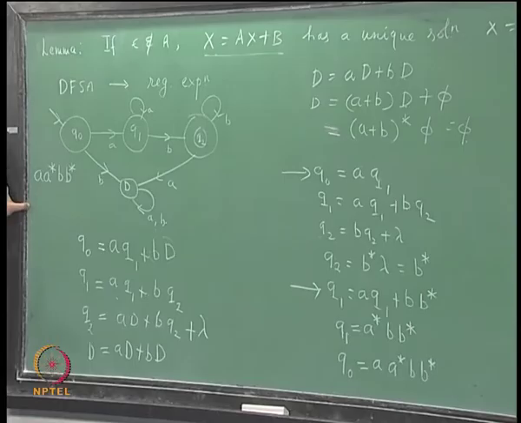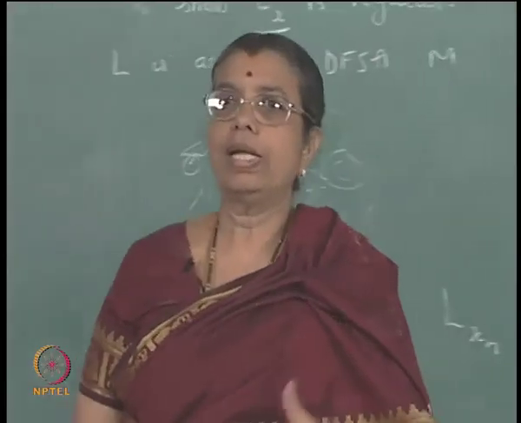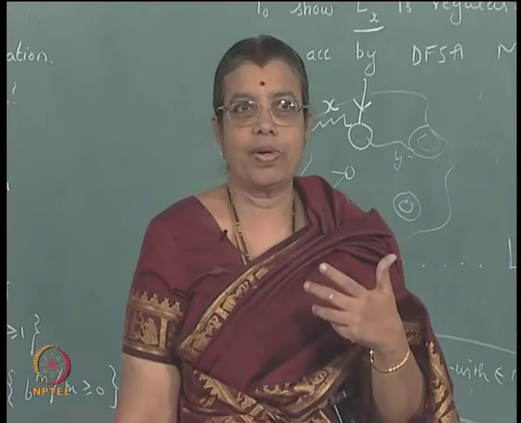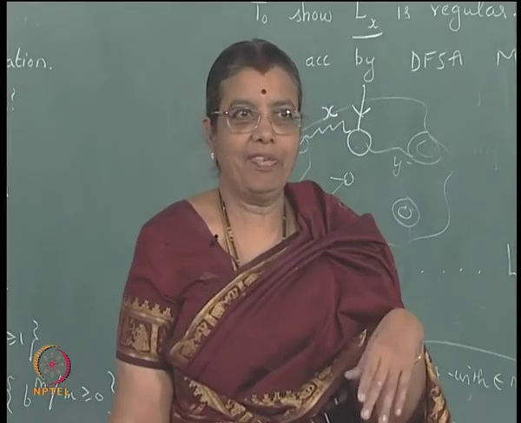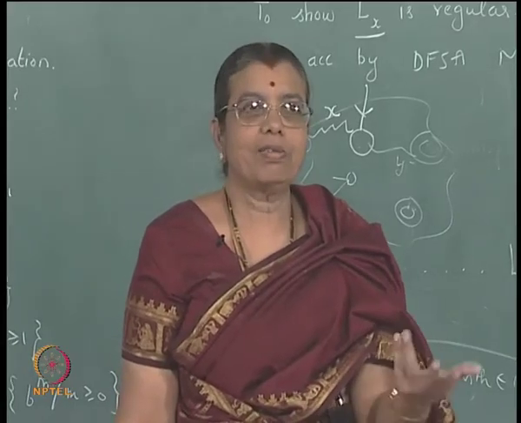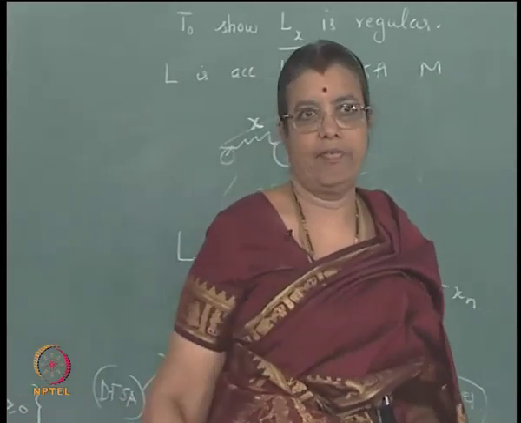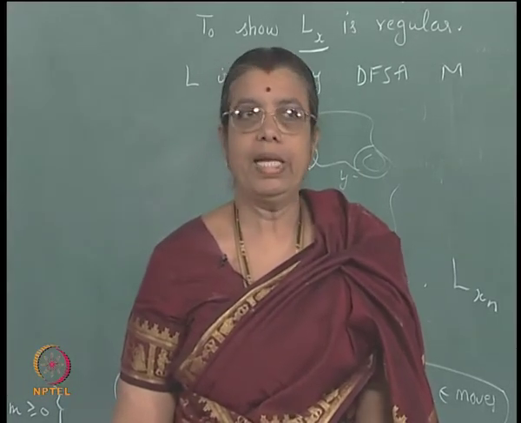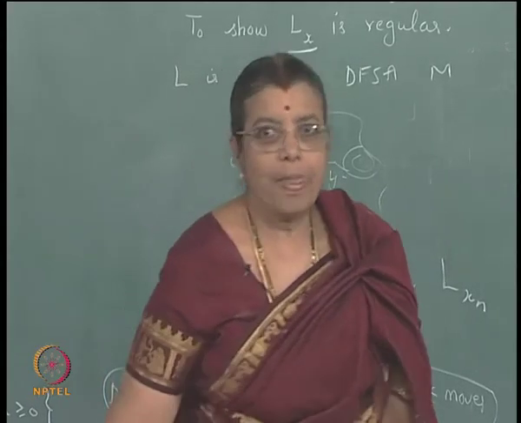Finally we have to solve for the initial state. Suppose I have say 10 states or something like that, you will get 10 equations, but while solving you have to use your intuition. You must try to see in which order you will proceed, which one you will try to remove first. There is no hard and fast rule, you have to look into the rules and then see which one you can get rid of easily and then solve. Finally you have to solve for the initial state, that represents the set of strings which take you from an initial state to a final state, and that is the answer you want. Okay.